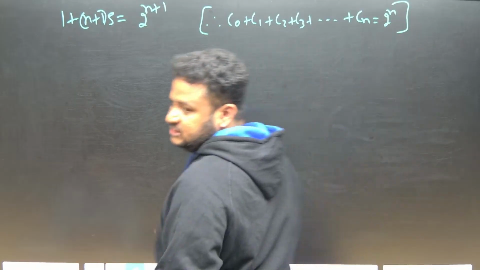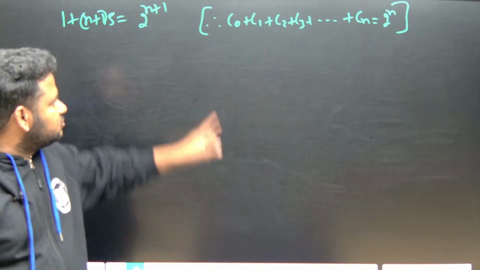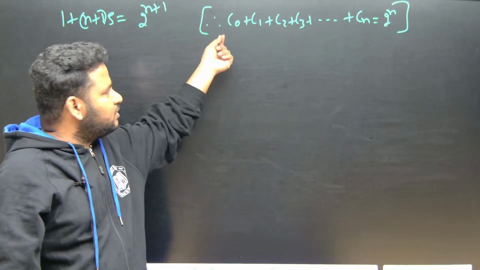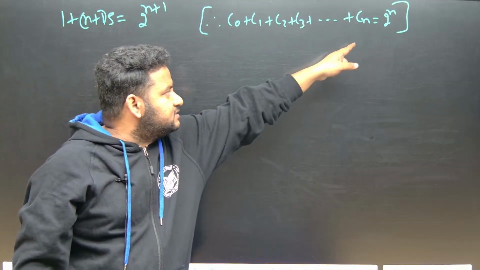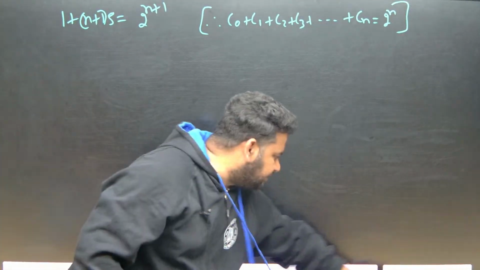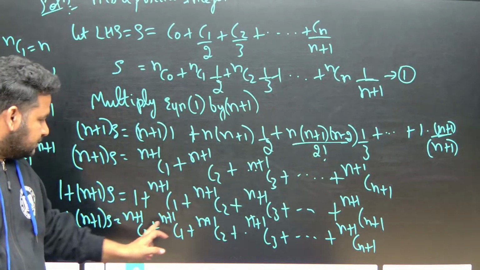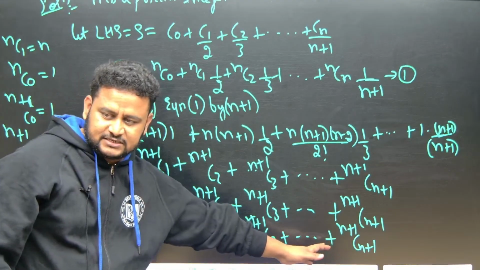This is also an important result, an important formula. C naught, C1, C2, C3, up to Cn, that is nCn, is equal to 2 to the power of n. But here we have it in terms of n plus 1. Below it is C naught, C1, C2, C3, that is common, up to C(n+1).